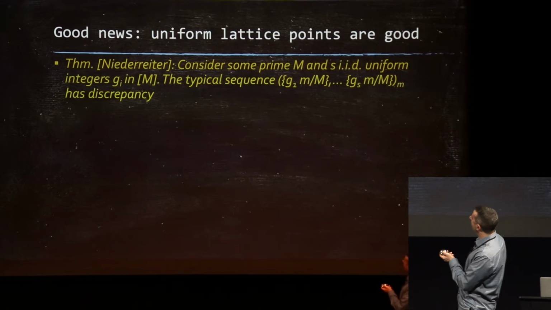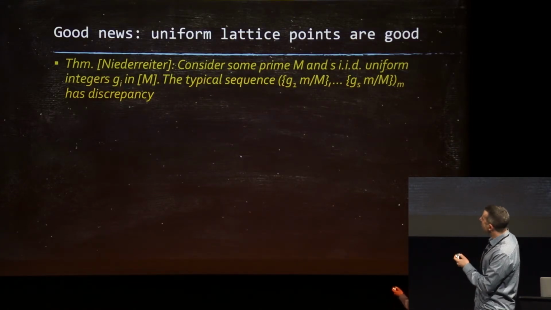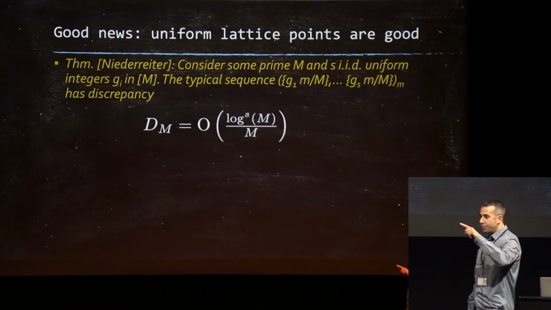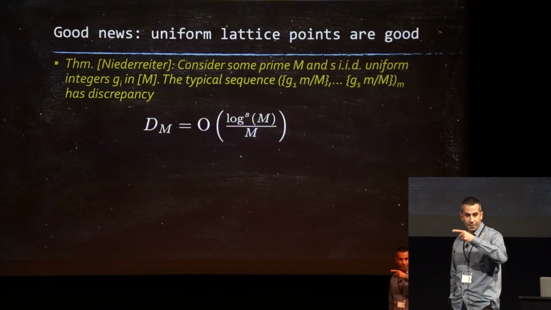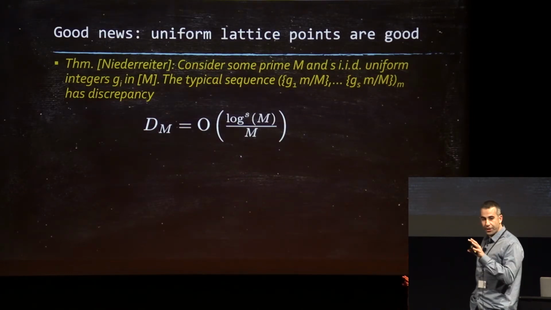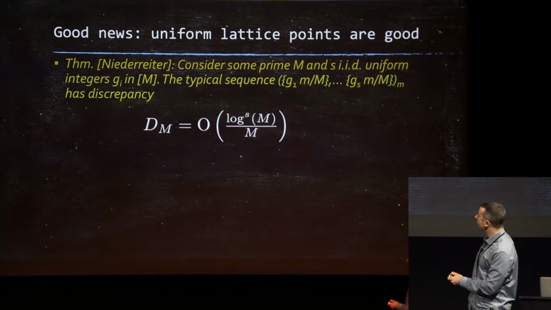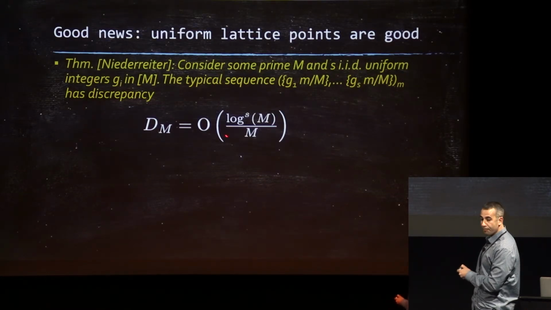There's a theorem by Niederreiter that shows that if you take points on the m grid of the unit circle, you have m points, and you select them uniformly at random, and you look at the discrepancy of that sequence, it's log of m to the s over m. So now s is 2, m is polynomial in n. It seems that we're pretty good.